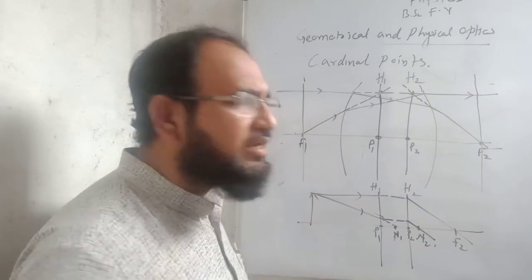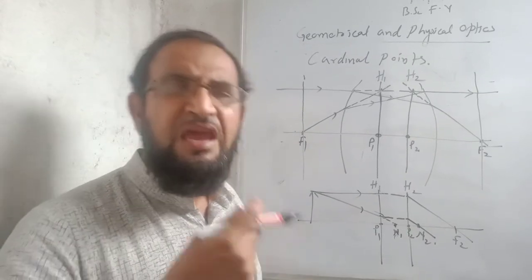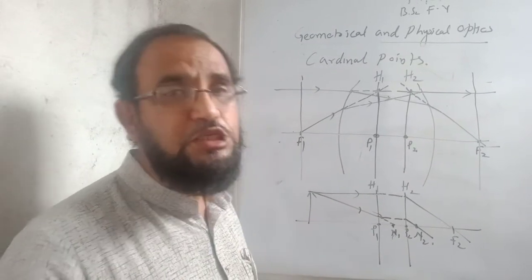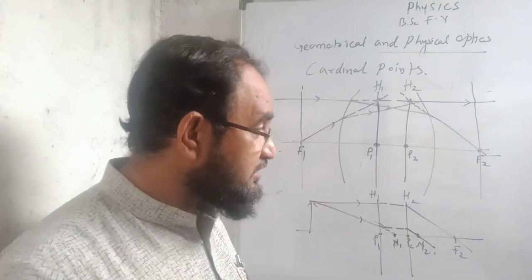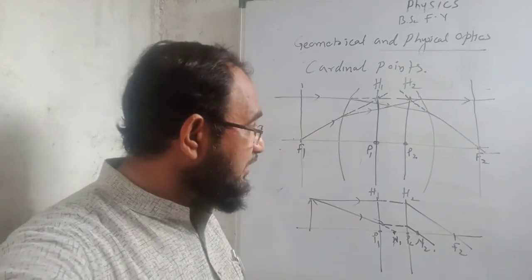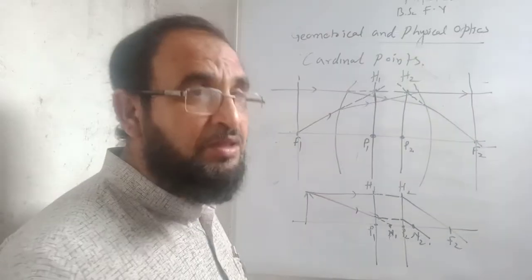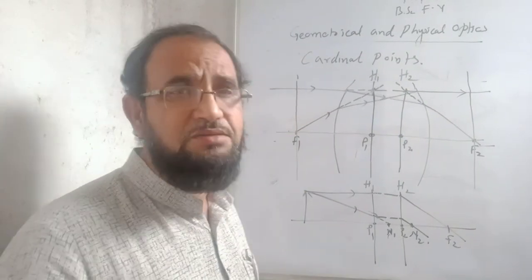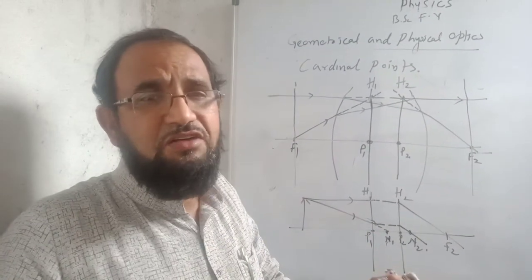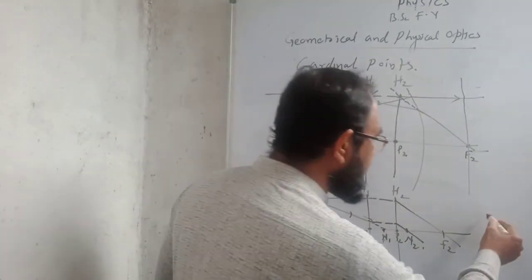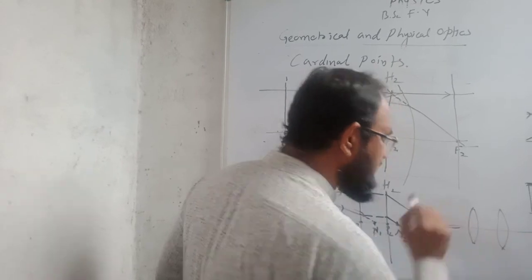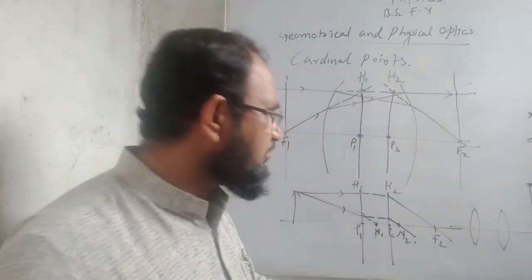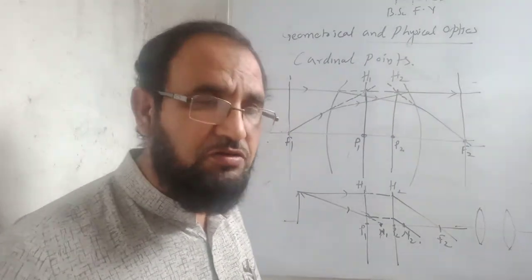So this N1 and N2 may coincide with the principal points if the system is kept in air. But for a two-lens system, they may be separated. If I am having two lens system which are separated by some distance, nodal points and principal points may not coincide.